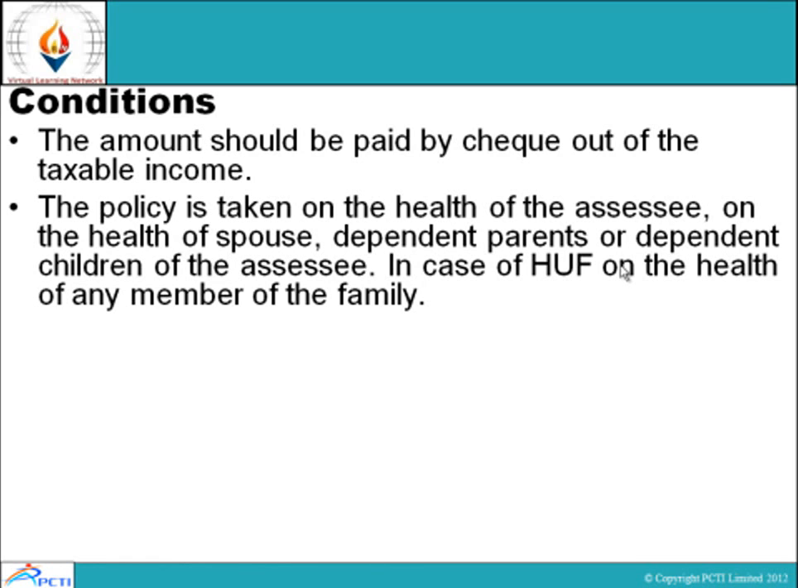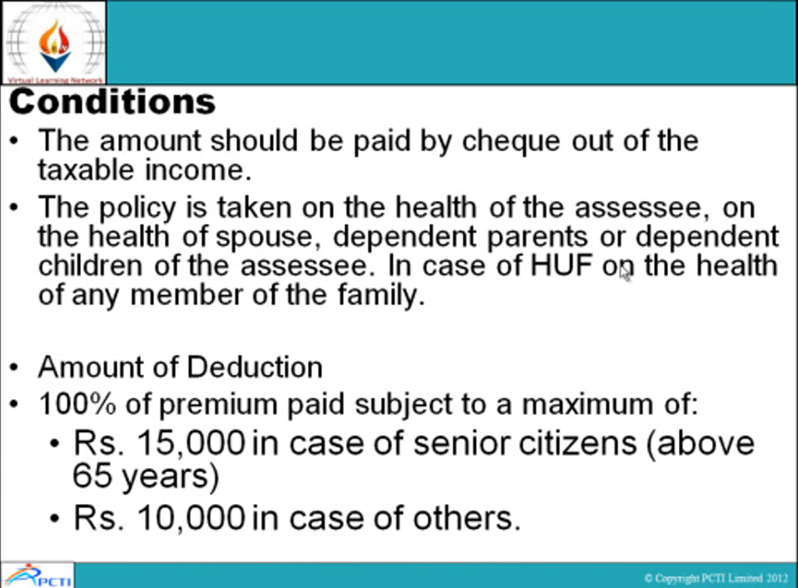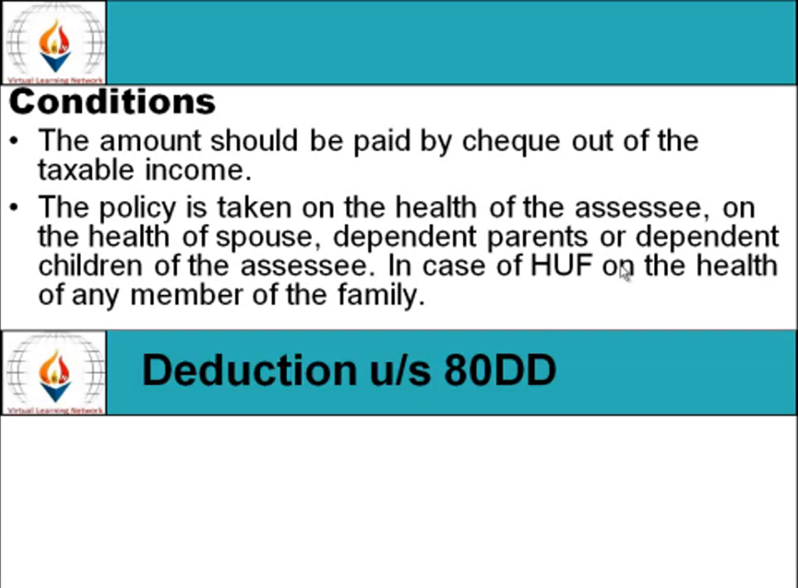The policy is taken on the health of assessee, on the health of a spouse, dependent parents or dependent children of the assessee. In case of Hindu undivided family, on the health of any members of the family. And our amount of deduction, 100% of premium paid subject to a maximum of rupees 15,000 in case of senior citizen above 65 years of age and rupees 10,000 in case of others.